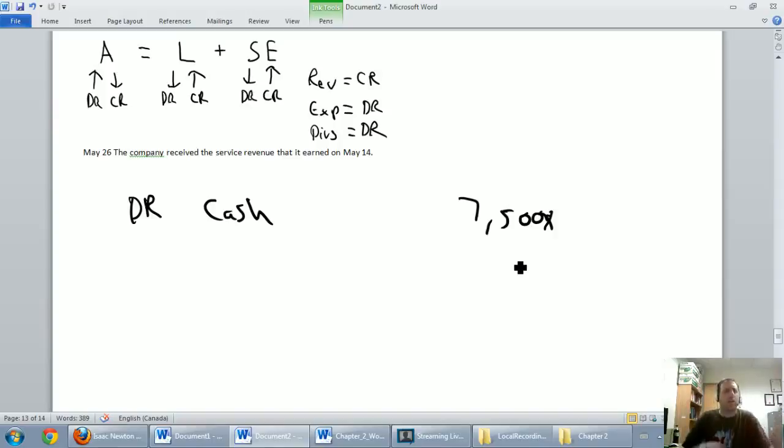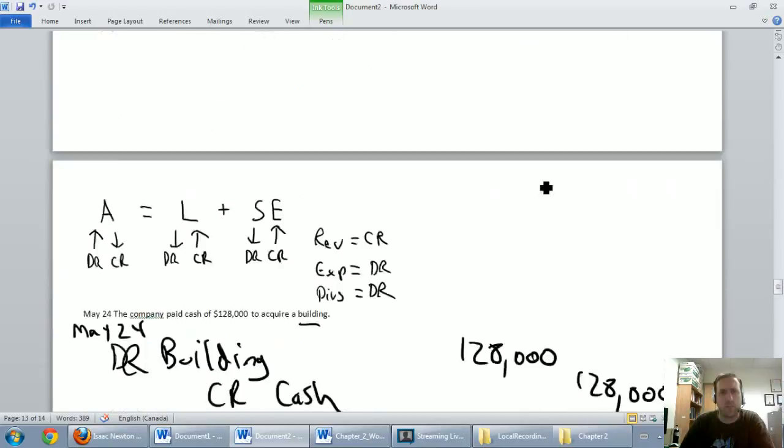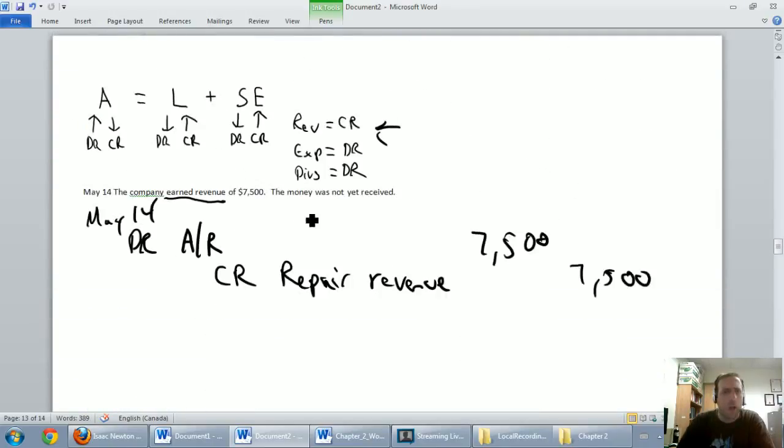What's the credit here? Well, let's look back to that transaction. So the company earned revenue of $7,500. It wasn't receiving. We had debit AR, $7,500, credit repair revenue, $7,500. So I'm certainly not going to credit repair revenue again. That would be double counting. That would be recording repair revenue twice.